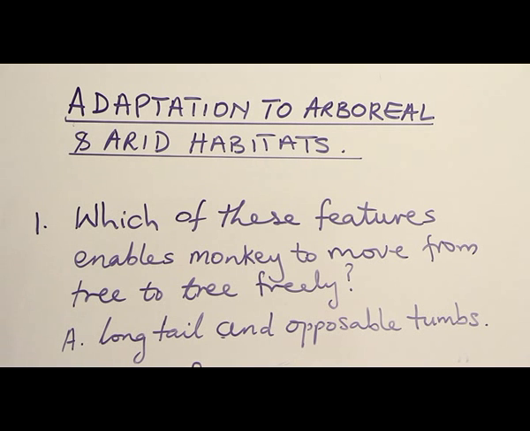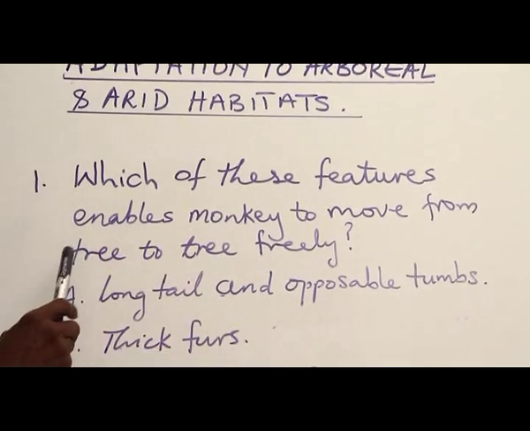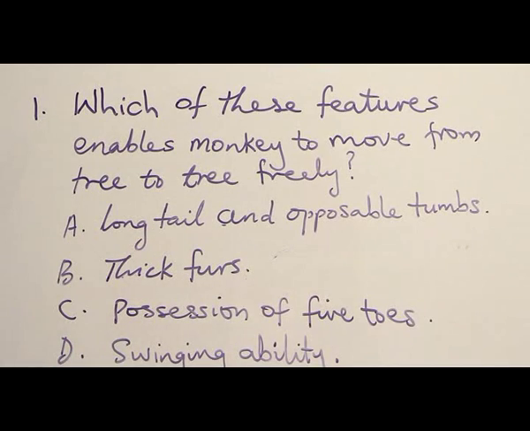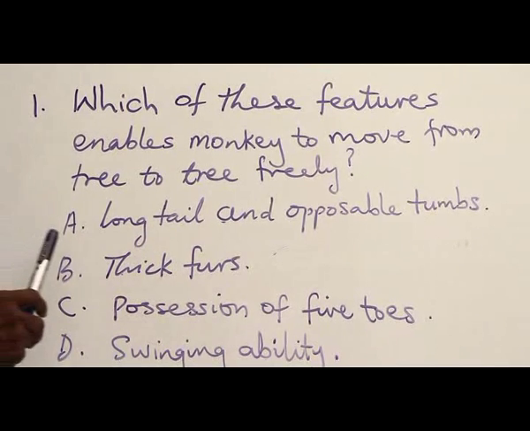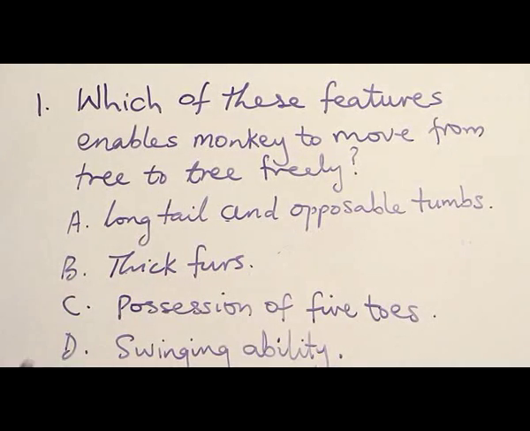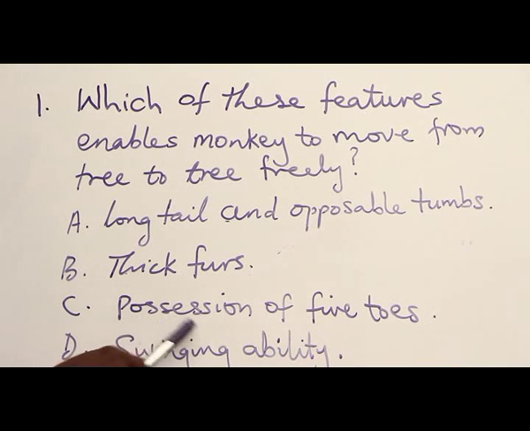Now, how are organisms adapted to these environments? Let's look at examples. Question 1. Which of these features enables monkey to move from tree to tree freely? Option A, long tail and opposable thumbs. B, thick fur. C, possession of 5 digits or 5 toes. And D, swinging ability.